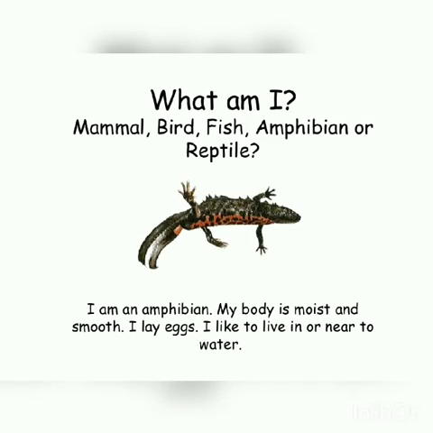Ooh, what is this? Okay, what am I? I am an amphibian. My body is moist and smooth. I lay eggs. I live in or near water. So what is this? This is a salamander. Salamander is a kind of lizard.